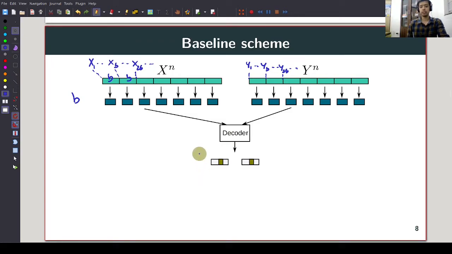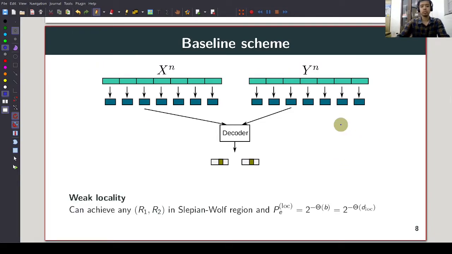So what is the local decodability? The total number of bits that we need to probe is just B R1 plus B R2. So the local decodability grows linearly in B. And what is the probability of error? The probability of error is the probability that the corresponding chunk is decoded incorrectly, and this decays exponentially in the block length B. Overall, we can achieve any R1, R2 in the Slepian-Wolf rate region, and the probability of local decoding error decays exponentially in B, or in other words, it is exponential in the local decodability.